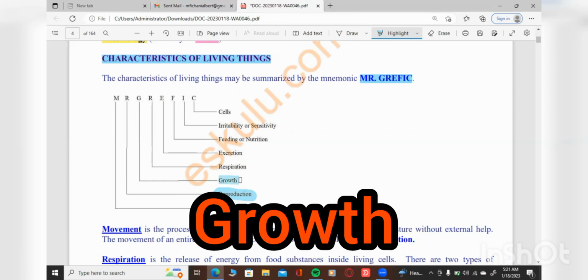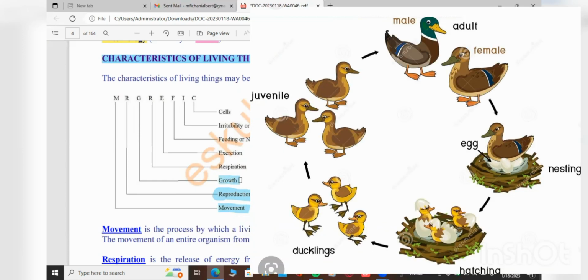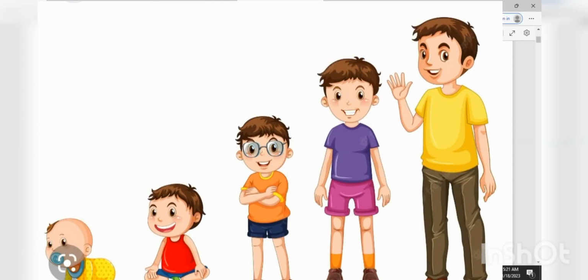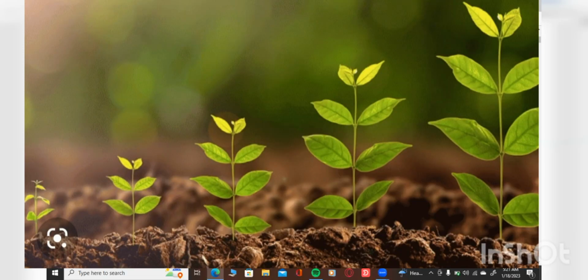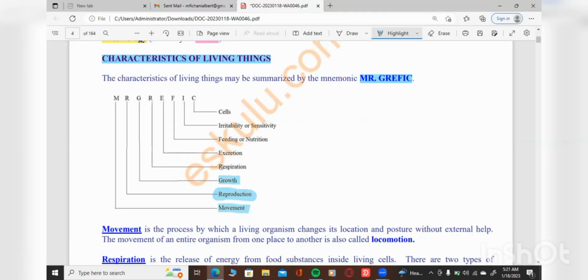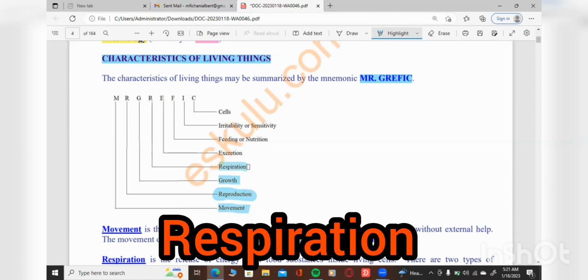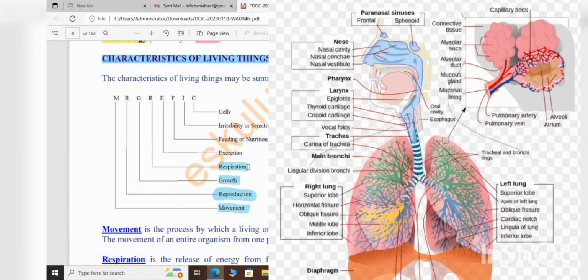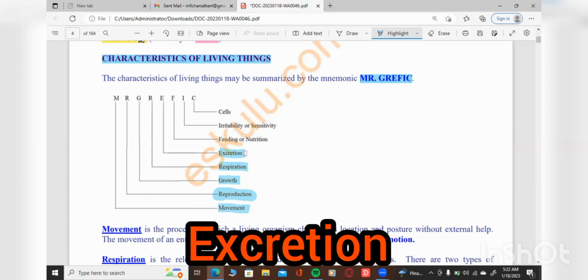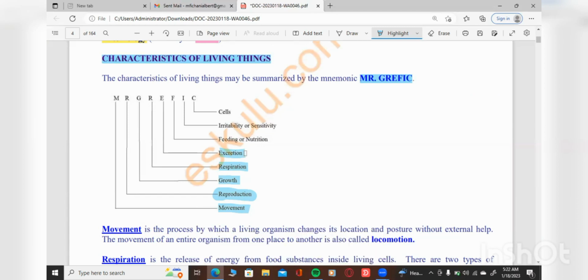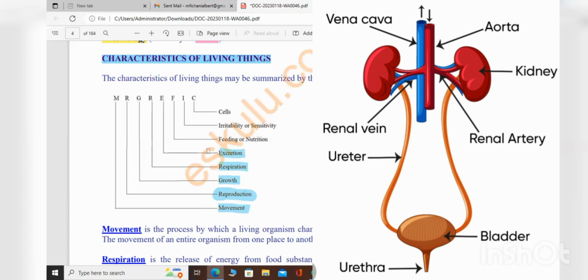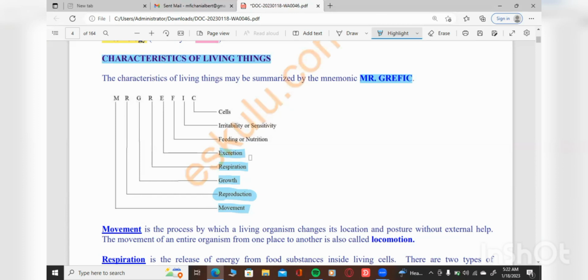Then when you see changes in size, weight, mass, whatever, okay, the growth, if something is growing, then that thing which is growing is a living organism. Respiration, okay, the taking in of air in and out. Then excretion, the removal of metabolic substances from the body, okay, excreting unwanted materials.